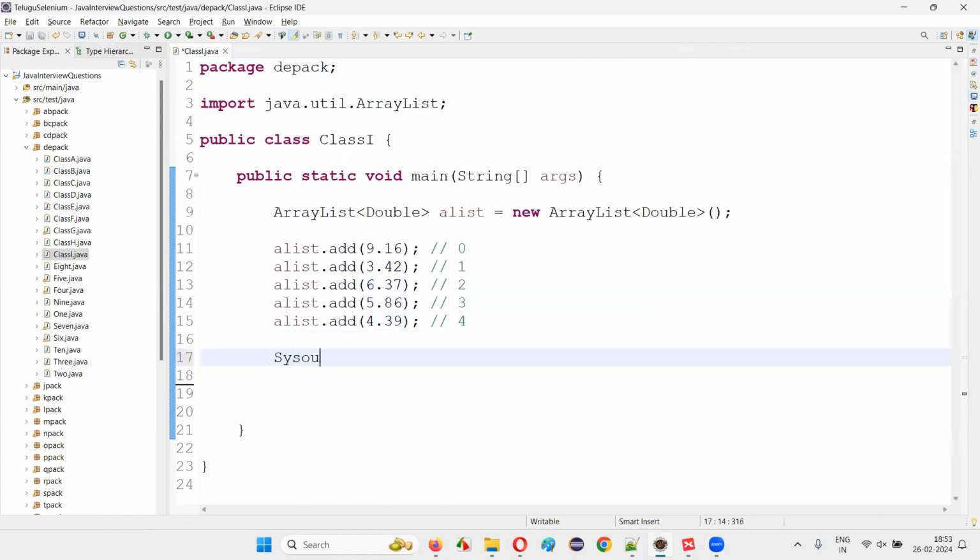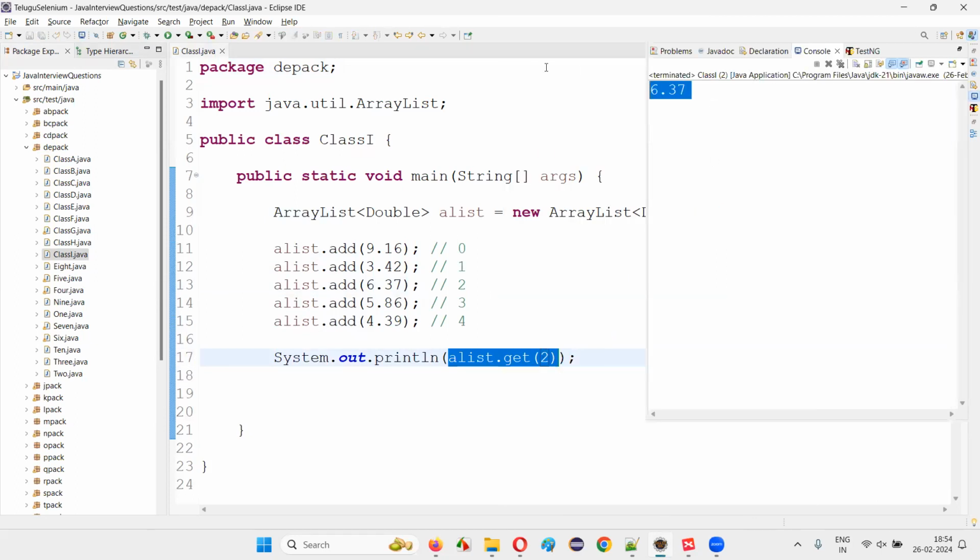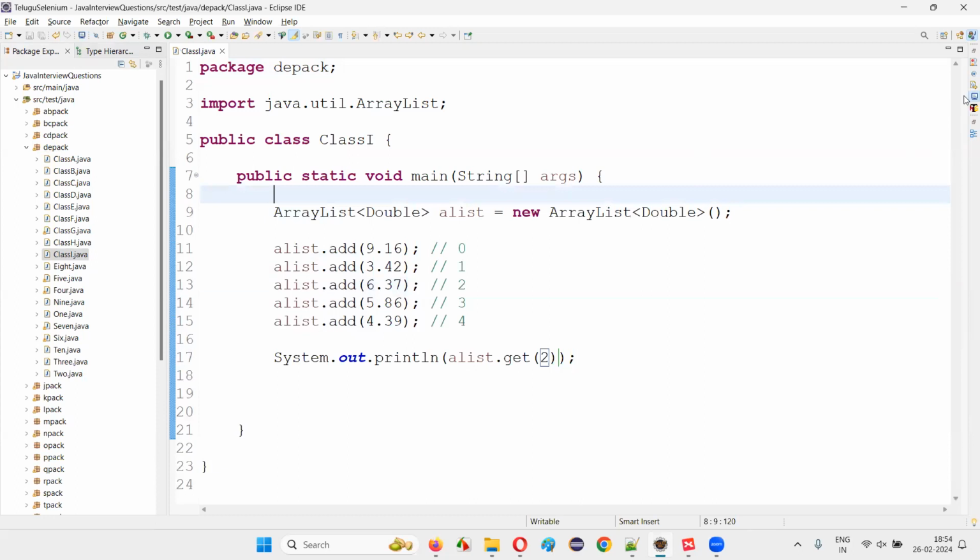So instead of this, I'll print it out directly: System.out.println a list dot get of 2. Directly it will retrieve the value from the index 2. Whatever value is stored in the array list at that index will be retrieved, and then this print statement will print it. Now run the code, you will get the same output. This is how we have to use the get method, guys, to retrieve the elements from the array list.